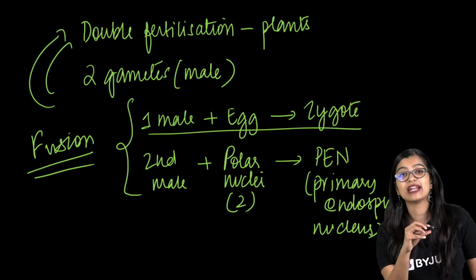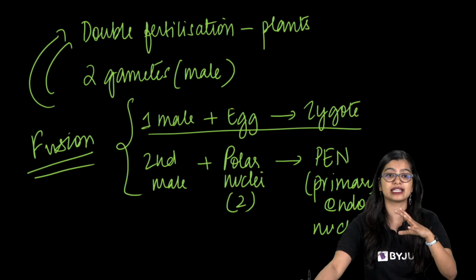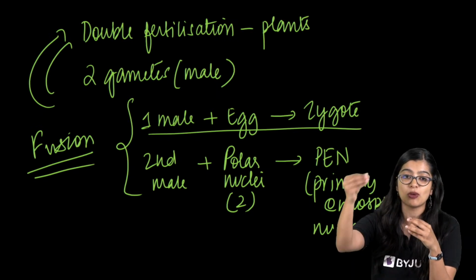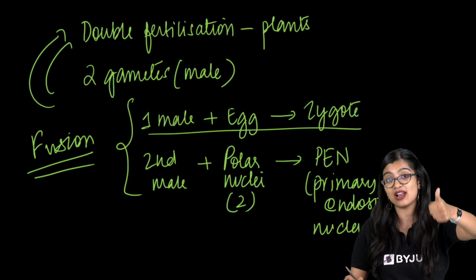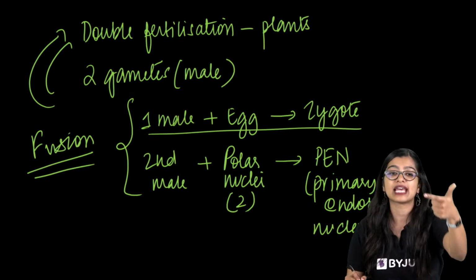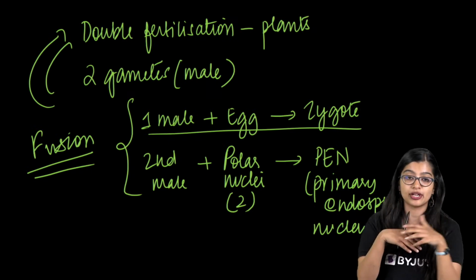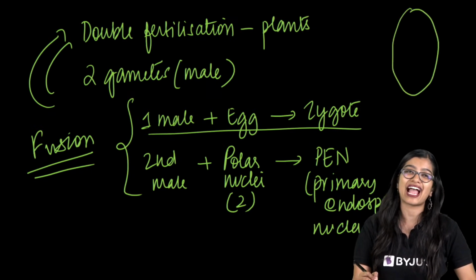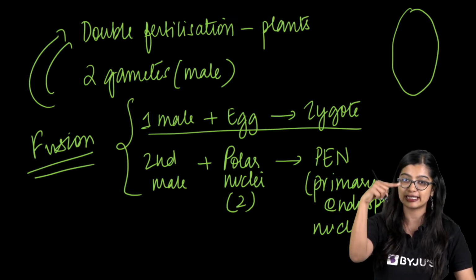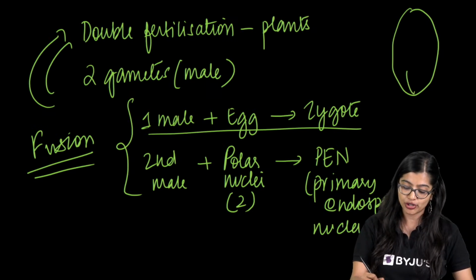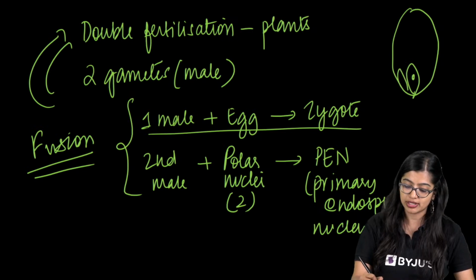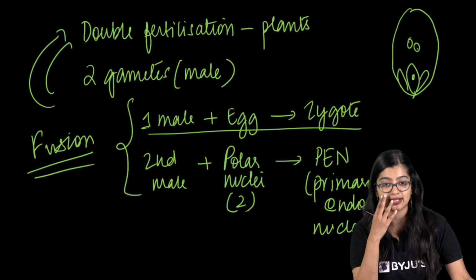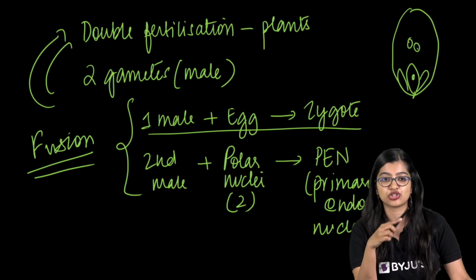Yes? So define double fertilization. Double fertilization can be defined as a process wherein fusion takes place twice: one male gamete with egg cell, second male gamete with the polar nuclei. Ma'am, egg cell is at top? No, actually the position depends on where it is entering. But normally from what you study, egg cell is at the bottom, you have the synergids on the side, the polar nuclei will be in the center. Yes? 9 more questions.